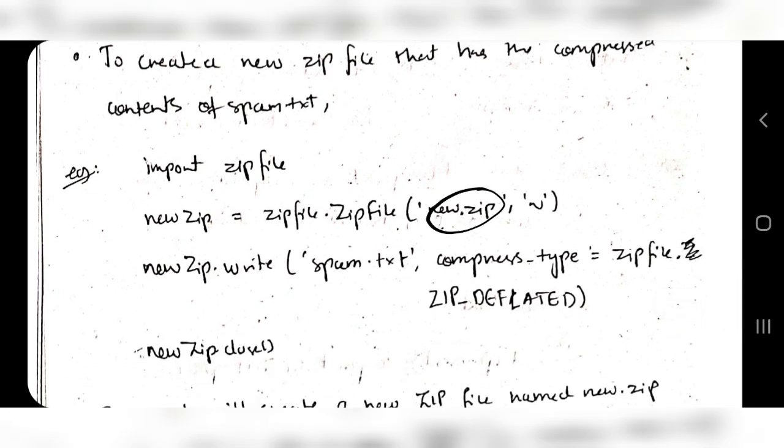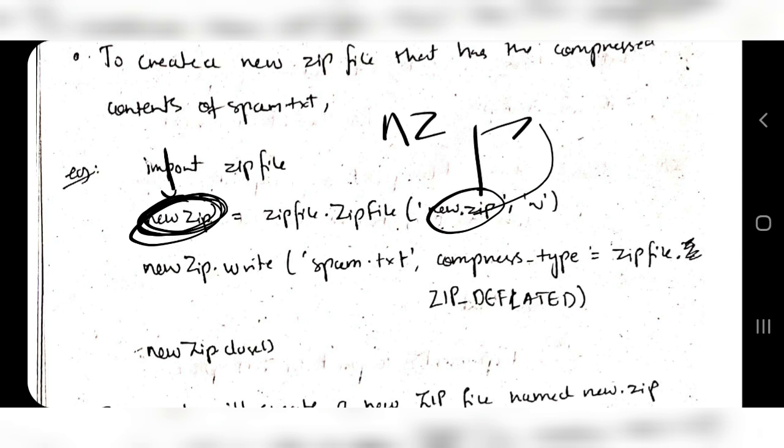So you will create a new zip which is stored in new zip. This is the file object, and you will be using this. New zip is a file object. In that you will have to use this object to store the compressed objects.